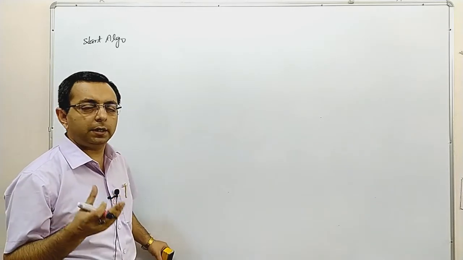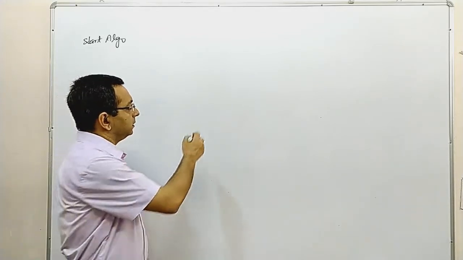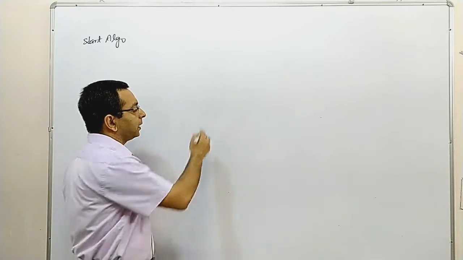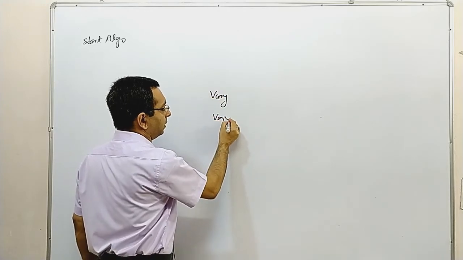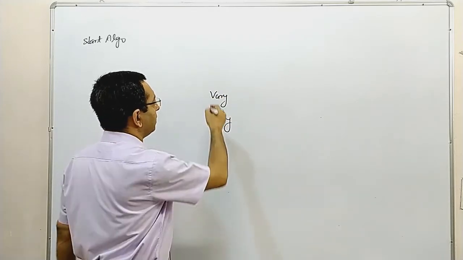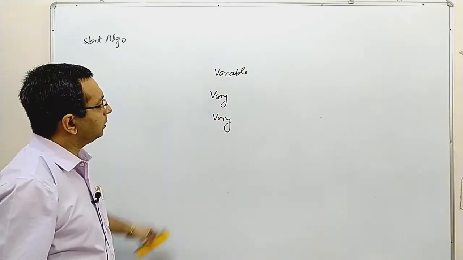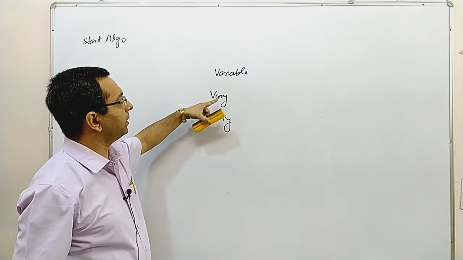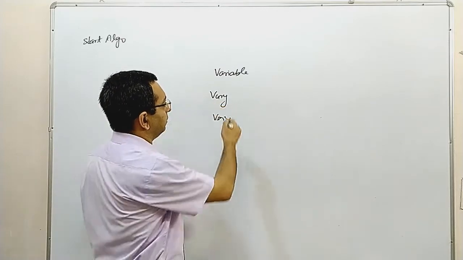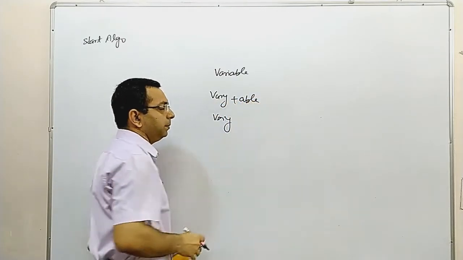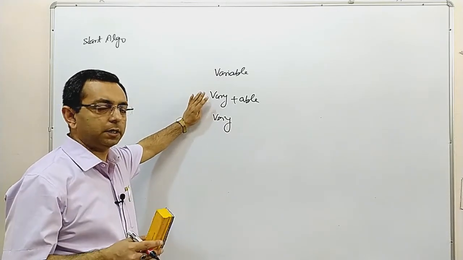We have to contain it in a container, and that container is called a variable. Knowing about variable, there are two terms, vary and very, and the spelling of variable is v-a-r-i-a-b-l-e. Vary means to change. So variable is vary plus able. It means it can change, it means the contents of this can be changed. For example,